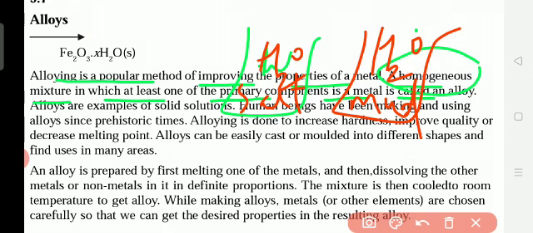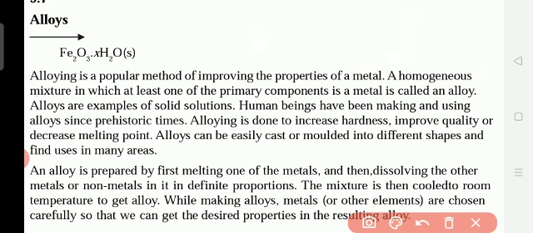It will settle down. So it is a heterogeneous mixture. We can see the two components separately: water separate, mud separate. Homogeneous mixture means after mixing the salt in the water, we cannot see salt separately and water separately. Everything becomes one. It is the homogeneous mixture. Like that, alloys are homogeneous mixtures.